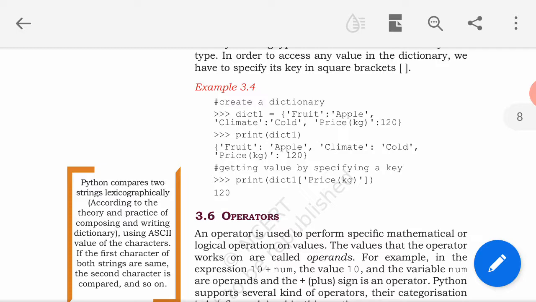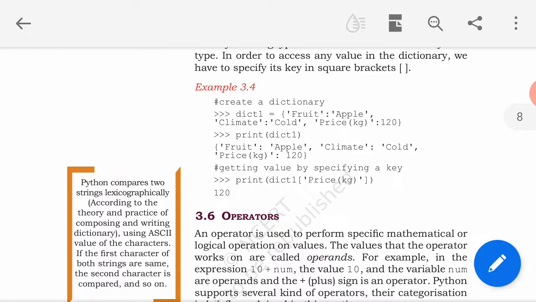We can print the value against a particular key also by using this statement: print dict1 within square brackets we give the key that is price in kilogram, so it will print the value against this key, that is 120.